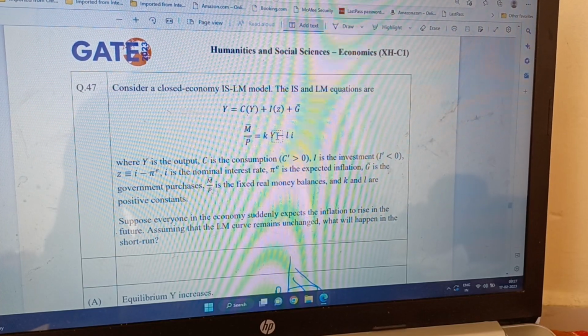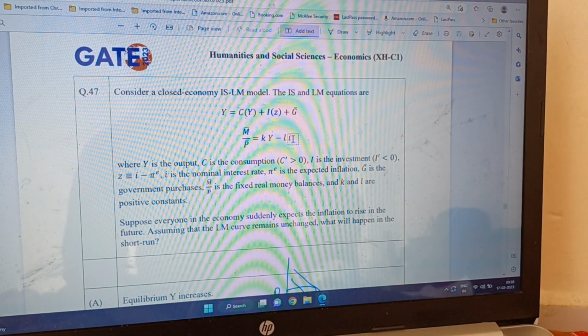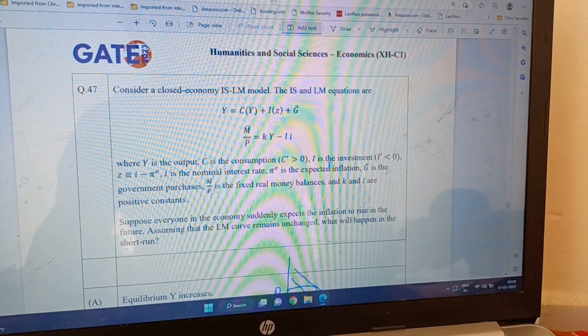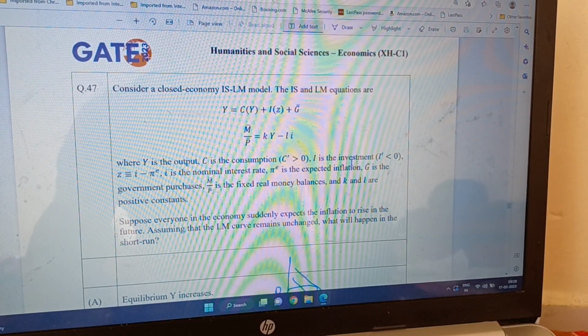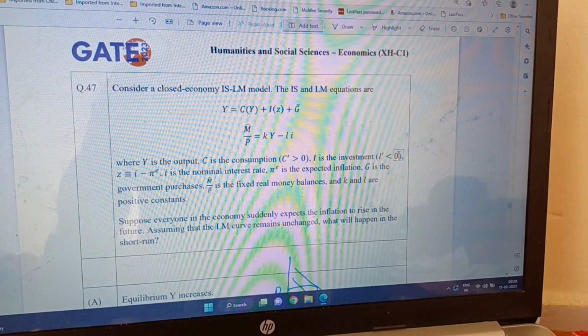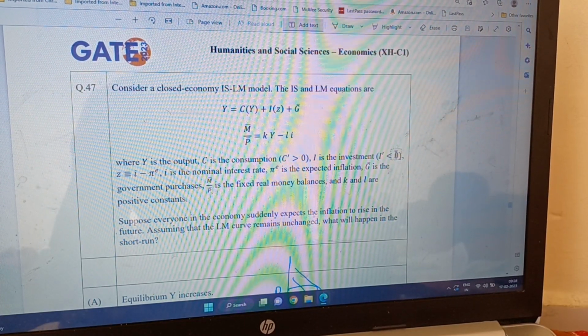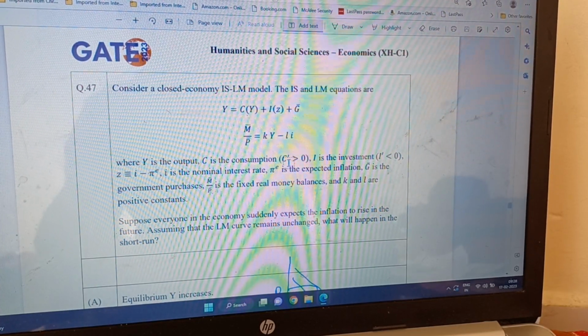So this is the money demand. kY is the transaction and precautionary demand for money, and minus Li is the speculative demand for money because it is affected by the interest rate. Here Y is output, C is consumption, and C prime is greater than 0, so MPC is positive. I is the investment, and I prime is less than 0, meaning as the interest rate increases, investment decreases.